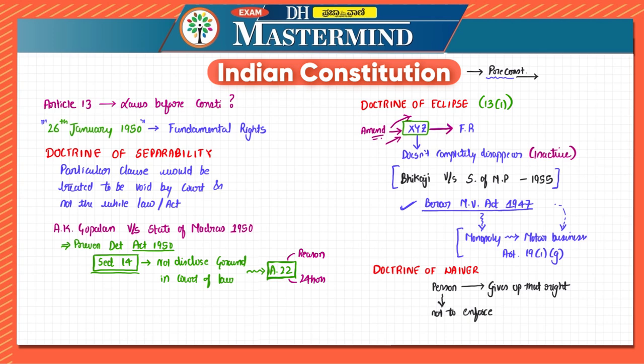For example, if someone has the right to sue for a breach of contract, there is a contract, and for a breach of contract they can go to the court, but they decide not to take legal action. In that case, they may waive that particular right. So that is called doctrine of waiver. These three are very, very important doctrines, and you have to understand them. In the next part, we'll continue with the articles related to fundamental rights, and the first right we will discuss is Article 14. Let us start from the next part.